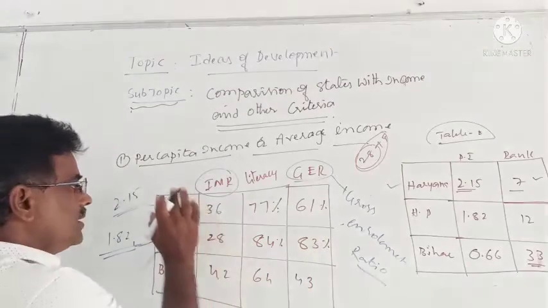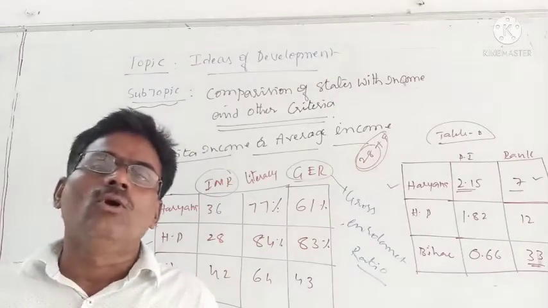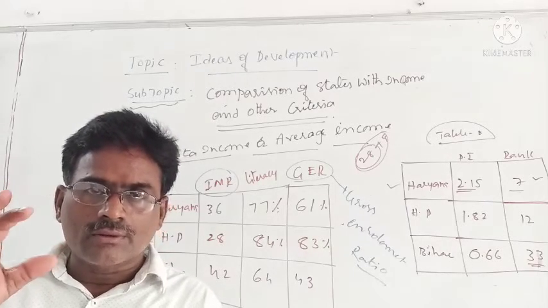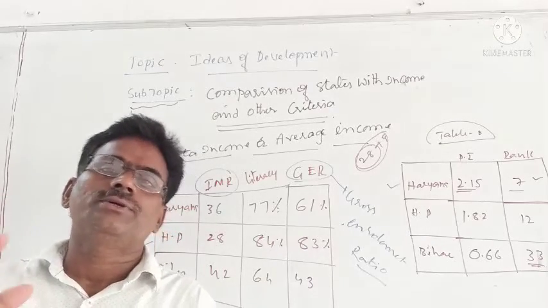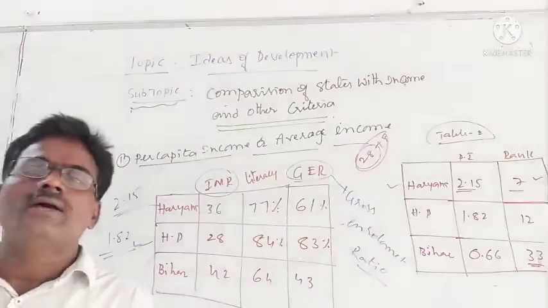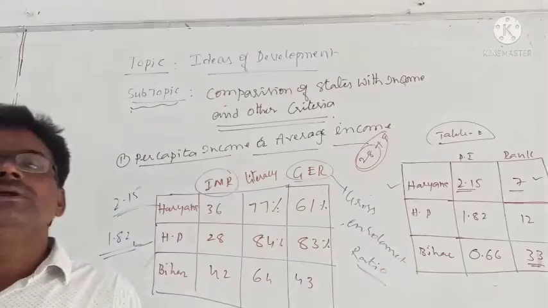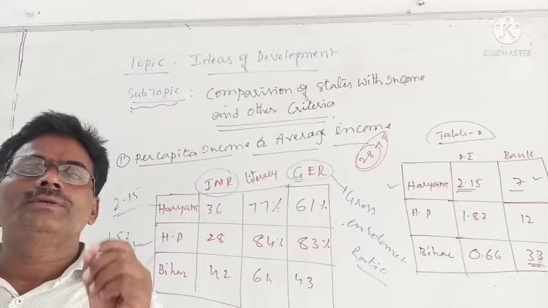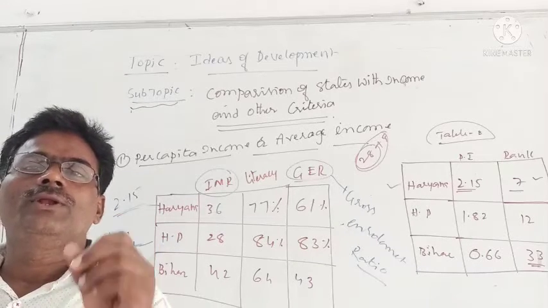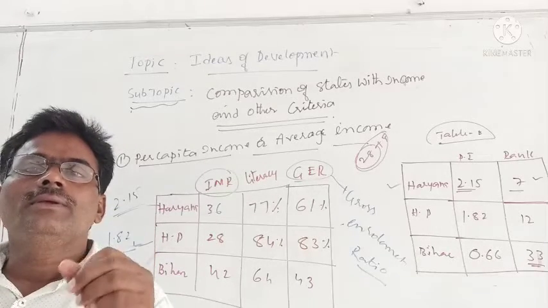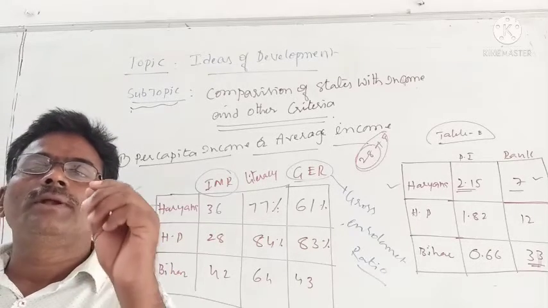But when income is more, everything should be better. Income of Haryana is more, so what does that mean? Everything must be nice: education, health, sanitation, whatever area you are taking. So what idea are you getting? Average income is not the only criterion to be taken when you are comparing states. Other areas also must be taken into consideration. Then only we will get a complete picture.